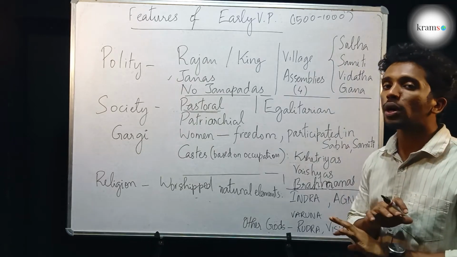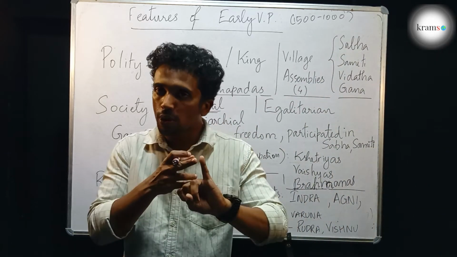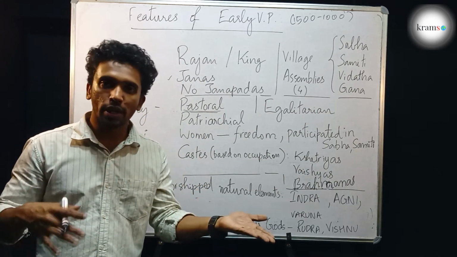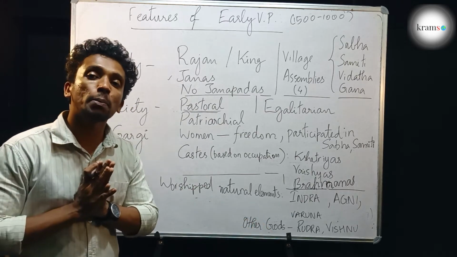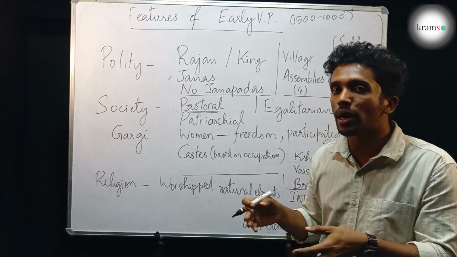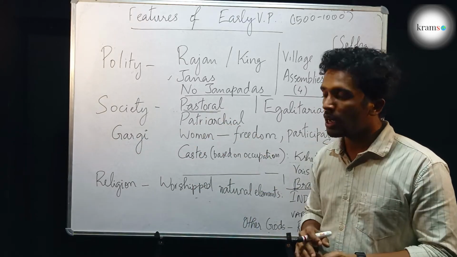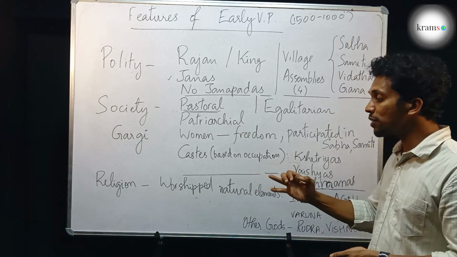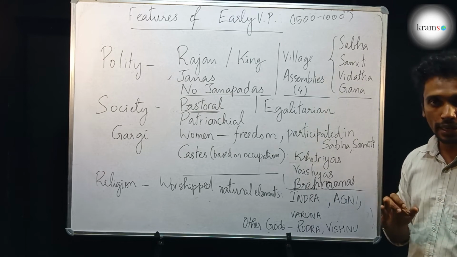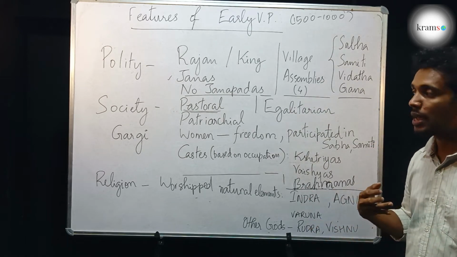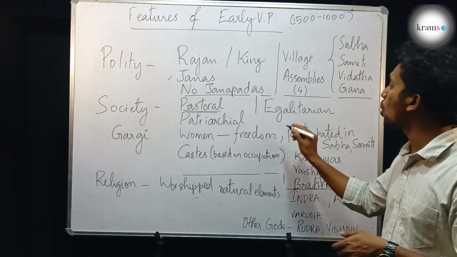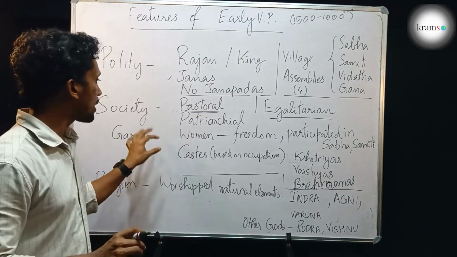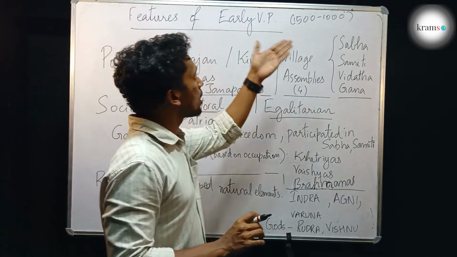We can see that there was no division between the people based on income, because there were no rich people and no poor people. The wealth of the people was effectively cattle, so on the basis of cattle, you can't say this person is rich and this person is poor. Hence, there was no division between people based on the wealth they had. There was no division based on caste either, because anytime you can change your caste. Hence, the society was kind of equal or egalitarian, an equal society without much division. That was how the society was in the early Vedic period.